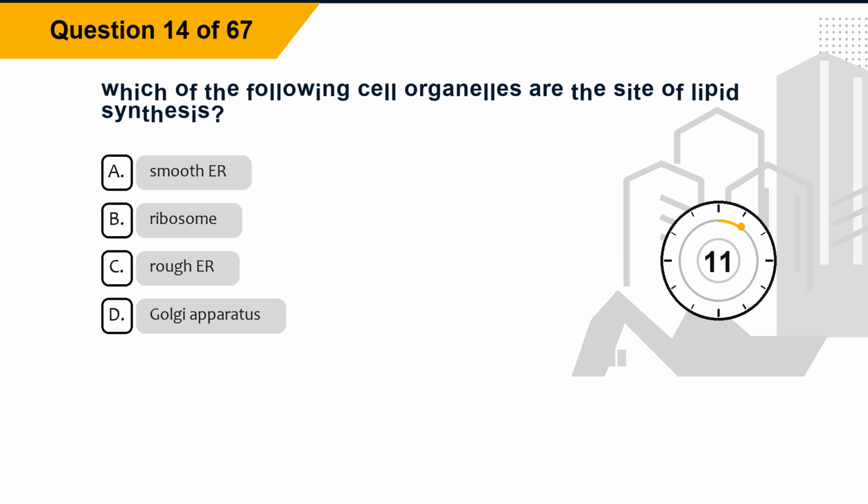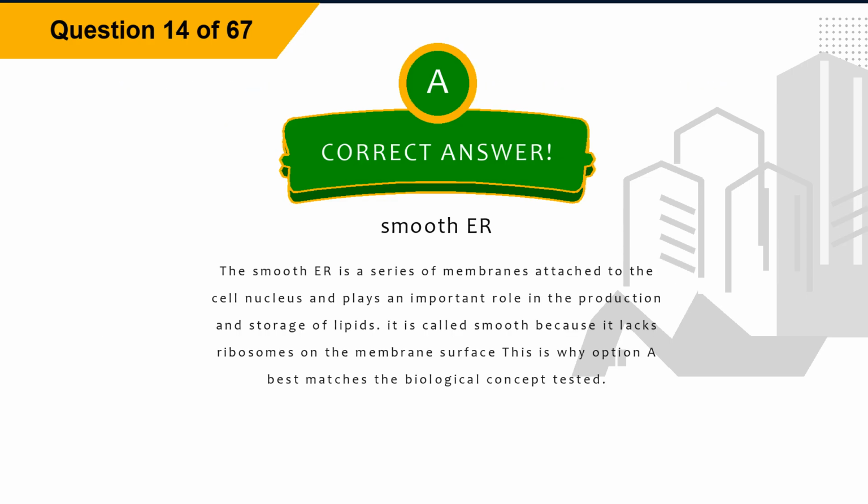Question 14. Which of the following cell organelles are the site of lipid synthesis? Option A, smooth ER. Option B, ribosome. Option C, rough ER. Option D, Golgi apparatus. The correct answer is option A, smooth ER. Explanation. The smooth ER is a series of membranes attached to the cell nucleus and plays an important role in the production and storage of lipids. It is called smooth because it lacks ribosomes on the membrane surface. This is why option A best matches the biological concept tested.